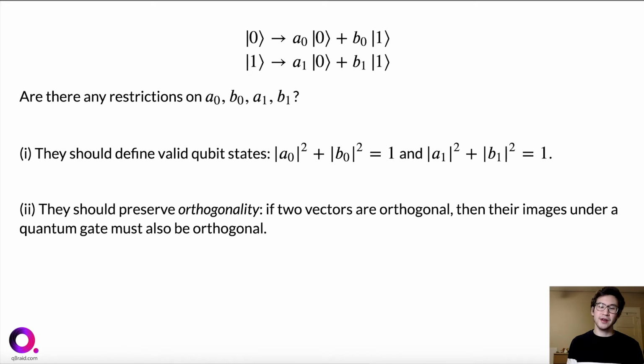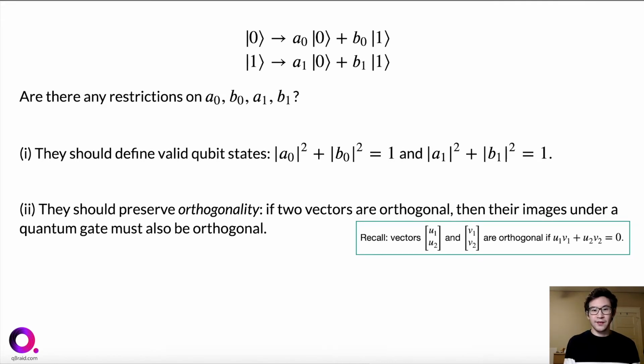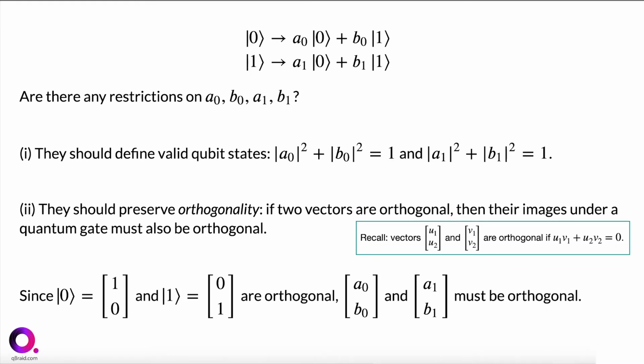Now the other condition that we want, which you might not have anticipated, is that the transformation U should preserve orthogonality. What this means is that if 2 vectors are initially orthogonal, then their images under the quantum gate U should also be orthogonal. And now since ket0 and ket1 are orthogonal when interpreted as vectors, so they're 1, 0 and 0, 1 respectively, then we want their images, so respectively A0, B0 and A1, B1, to also be orthogonal.